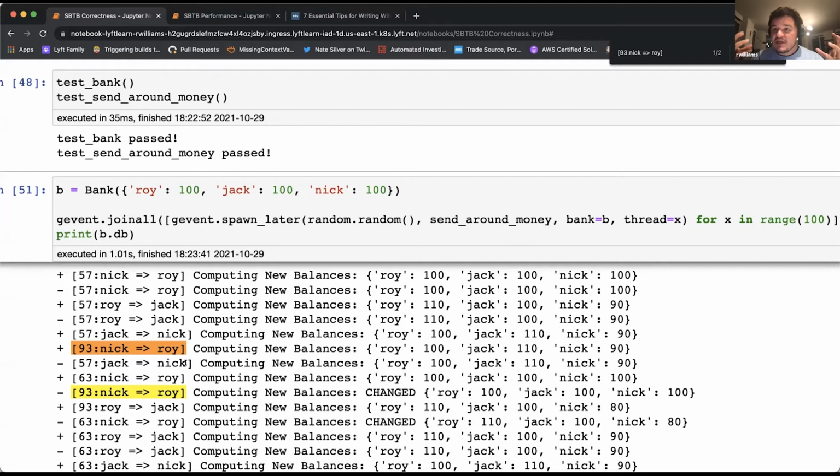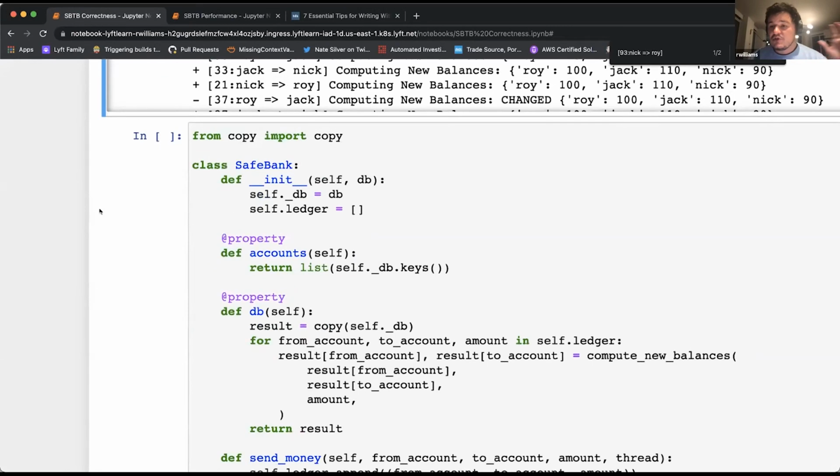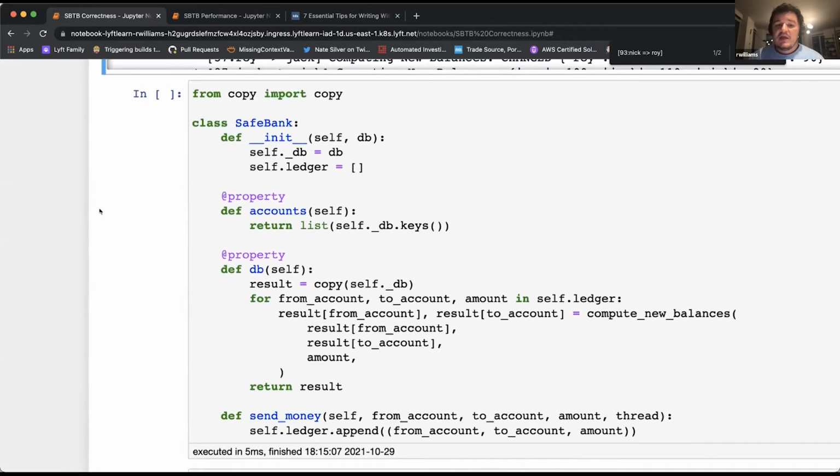Traditionally, you think of this as something called a critical section, or a piece of code where you can't have any context switching. And so we're going to talk about two ways you can potentially fix this inside of Gevent. The first is to avoid the context switch, to avoid the critical section altogether.